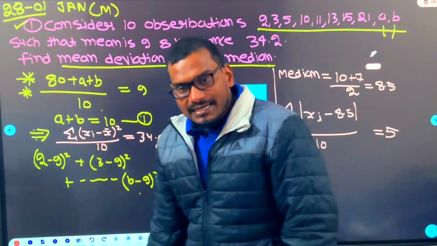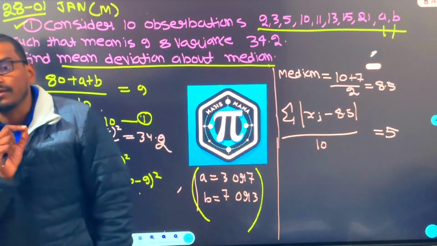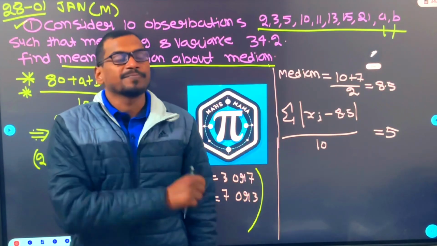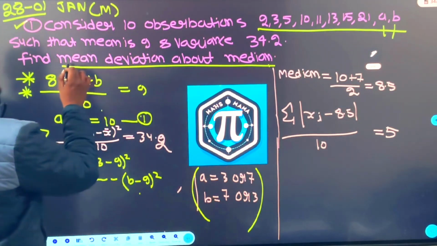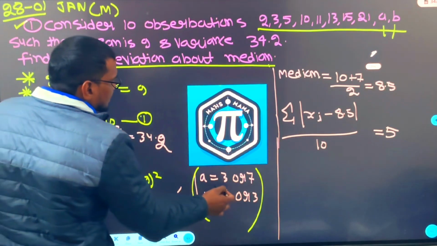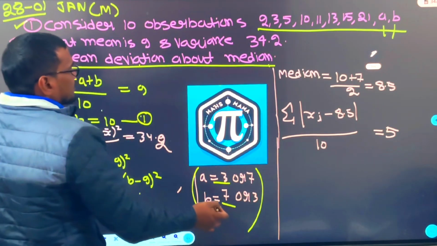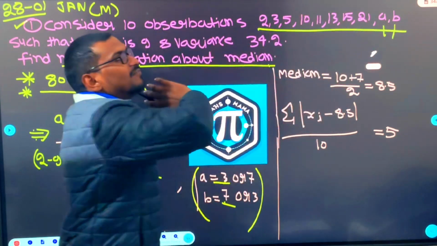And see, statistics you have been doing from class 9. So everyone knows that here the calculation is going to be lengthier. Alright, so we got this. Now, they are asking to find out the mean deviation about median. See, I am taking this case: A is 3, B is 7. So if A is 3, B is 7, you will find the median.